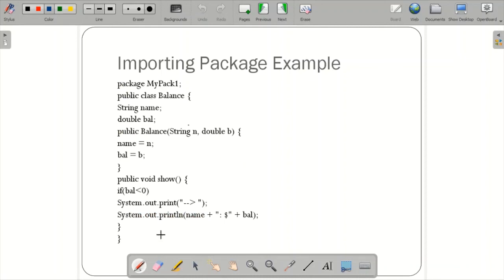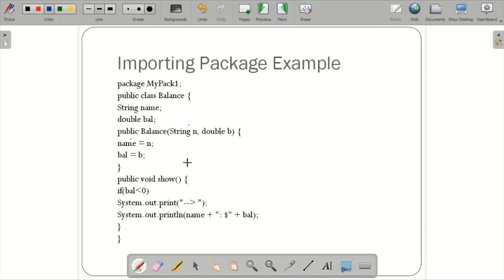Here I'm going to create a package mypack1. Within this package, I'm going to define the same previous example I showed regarding the balance. The name and the balance fields were there. And here is one difference: everywhere, the constructor and void show, everything I defined as public, so that anyone within the same package or outside the package can access this particular code. So everywhere I mentioned public.